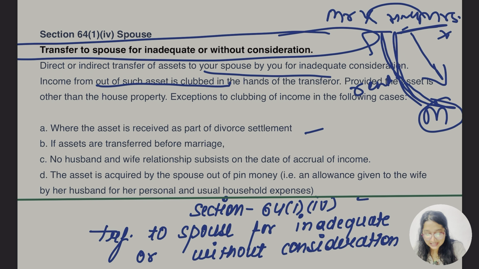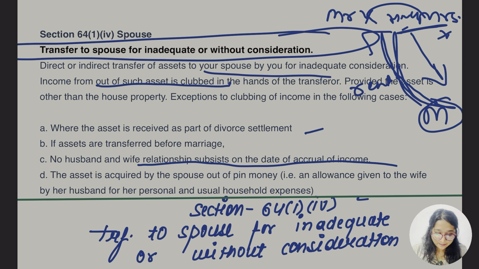Okay, exceptions to the clubbing of income are the following cases. Where the asset is received as part of a divorce settlement. If assets are transferred before marriage, or after the marriage breaks down, no husband and wife relationship subsists on the date of accrual of income. Same thing if they are separated or divorced, meaning not living together; it is not that they are staying in different states and still in a relationship of husband and wife.